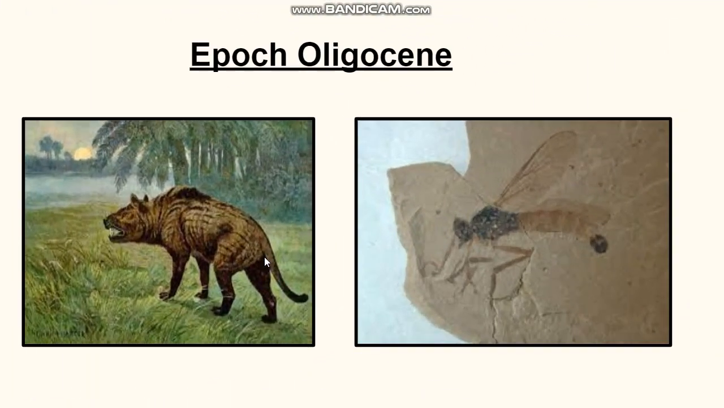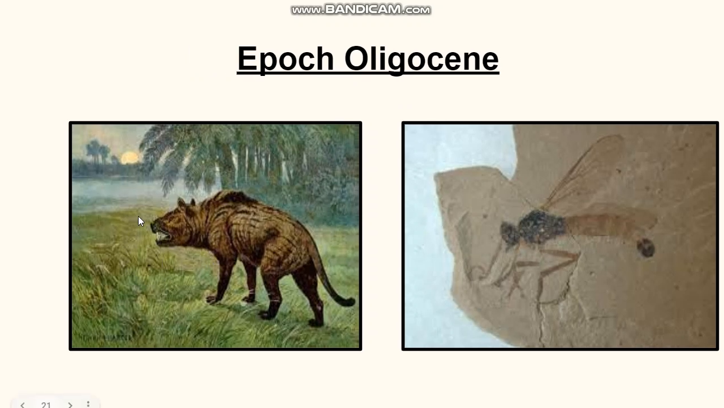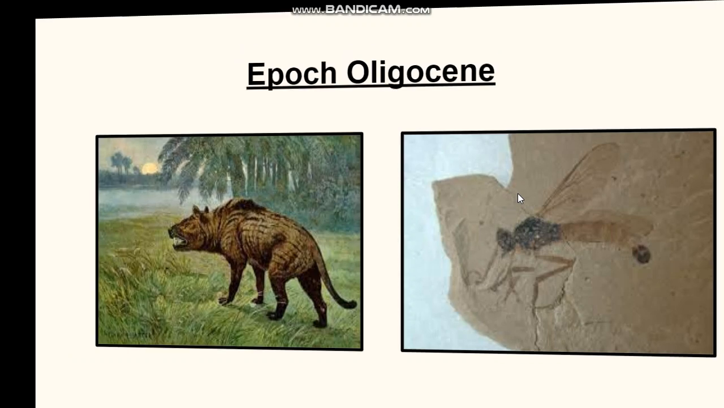Next is the Oligocene epoch. In the Oligocene, there was a great evolution of flowering plants and trees. We can say there was a great evolution of forest ecosystems, and the archaic mammals went extinct during the Oligocene, and there was evolution of the arthropods in this epoch.